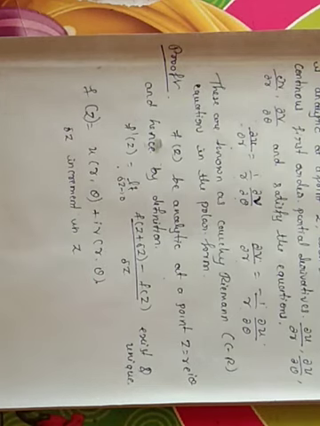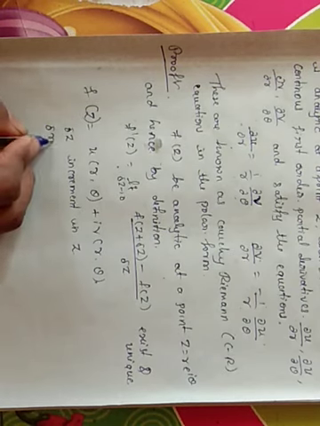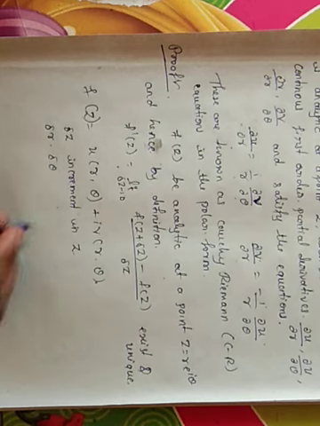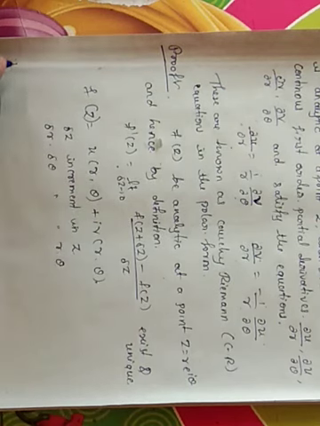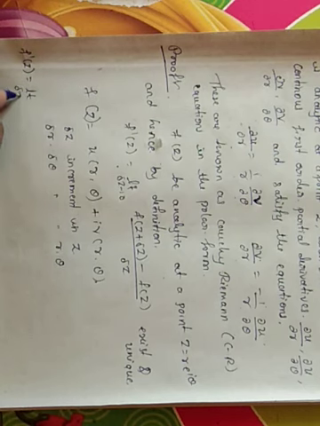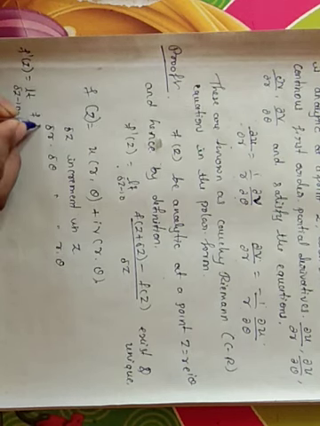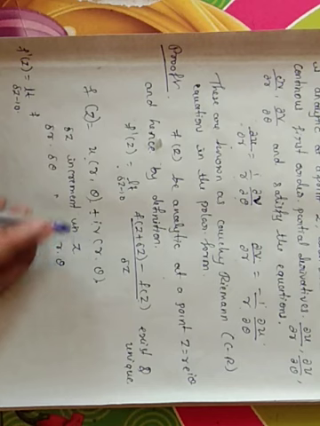Incrementing z. If delta z is the increment in z, then delta r and delta theta are the corresponding increments in r and theta respectively. Now we write the equation f dash of z. Now f dash of z equals the limit as delta z tends to 0, where f of z is u of r comma theta plus i into v of r comma theta.